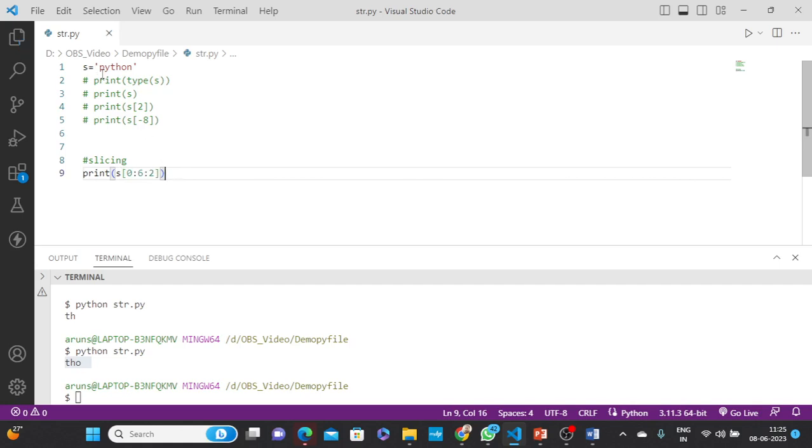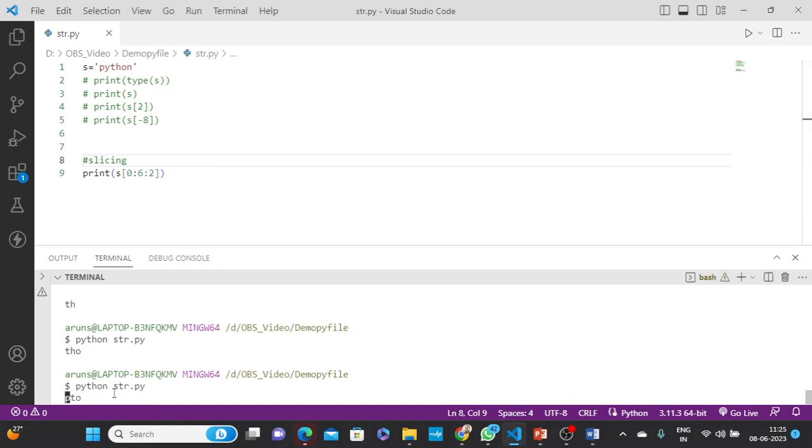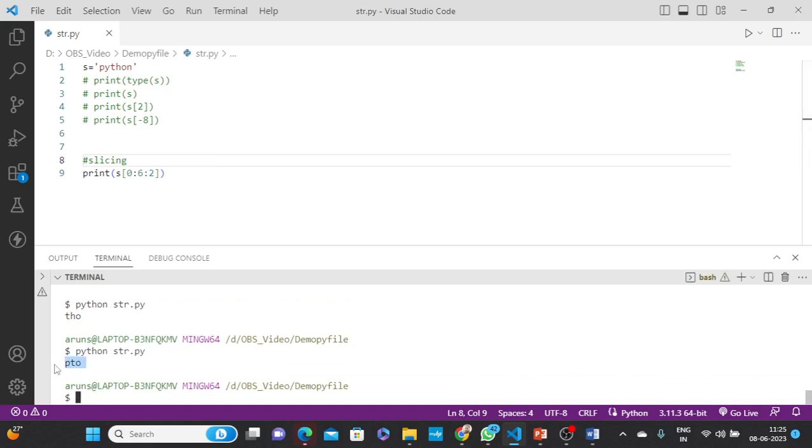Then the data comes like this: first it prints p at 0, then y is skipped, then t is skipped over in the result, then h is skipped, then o is printed, then n is skipped, and after that there is no data. So I think pto is the result. Let's check. PTO. I hope you understand how steps work according to your requirement.